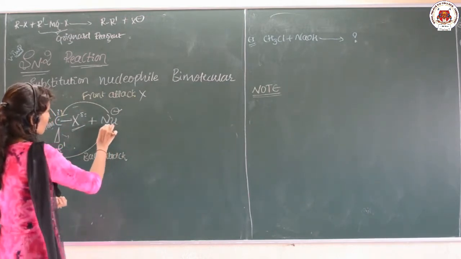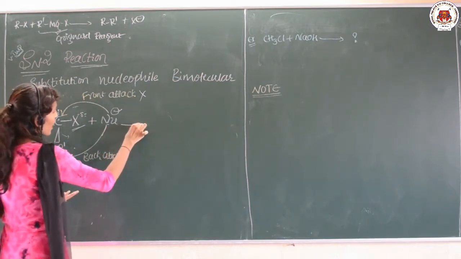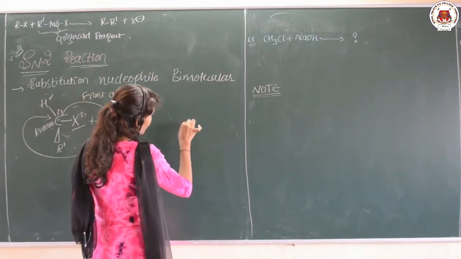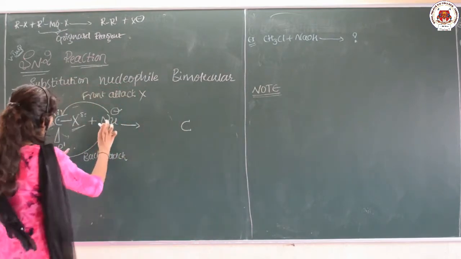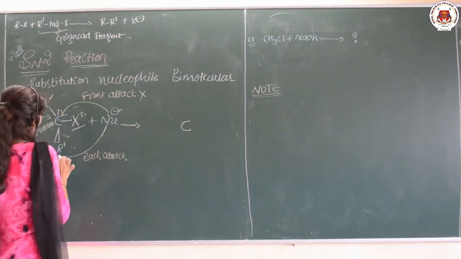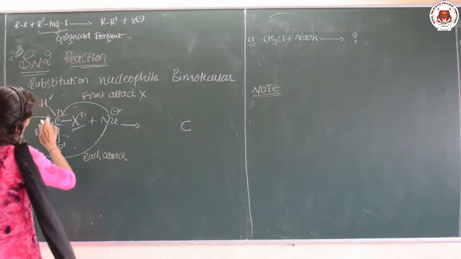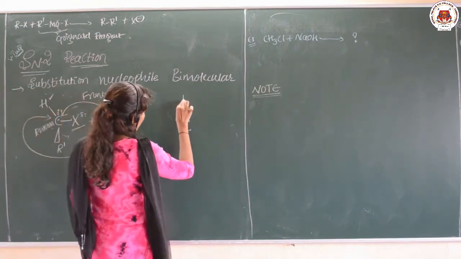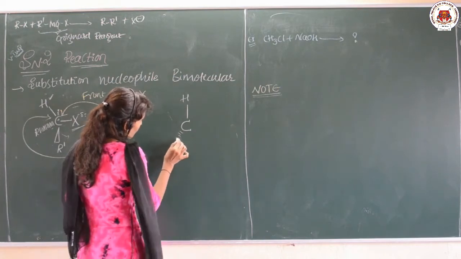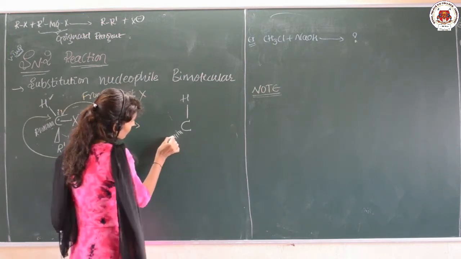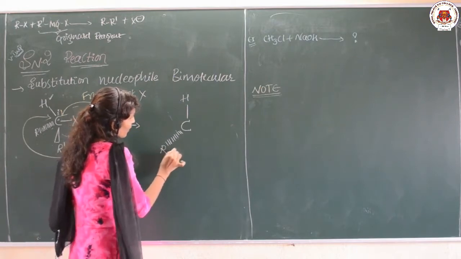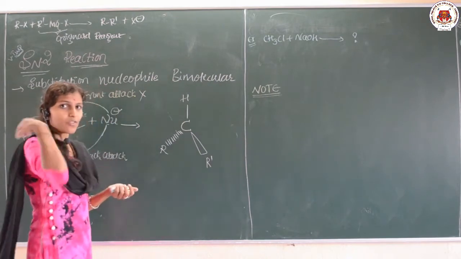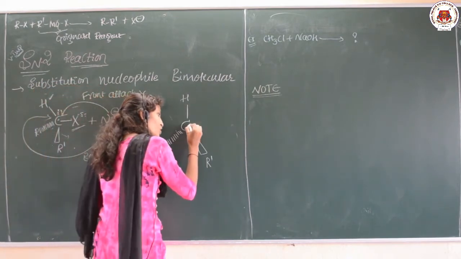When the nucleophile prefers the back attack, a particular state is formed. See here, this is the carbon. When the nucleophile is attacking from the back side, these three groups H, R and R dash arrange in such a way, like this: this is H, this is R and this is R dash.